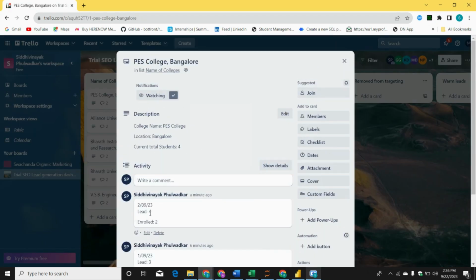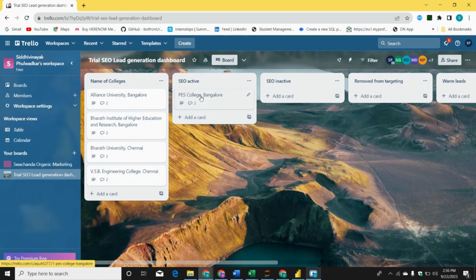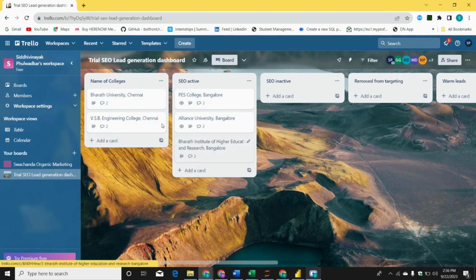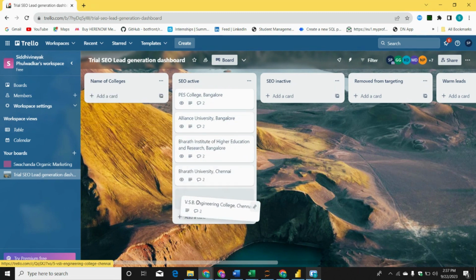So obviously some leads are generated because of SEO. What you will do is I will do this and shift this particular college over here. Same thing with here. Why am I shifting this college? Because all SEO is running. SEO for all the colleges is running. So I will first of all shift over here.